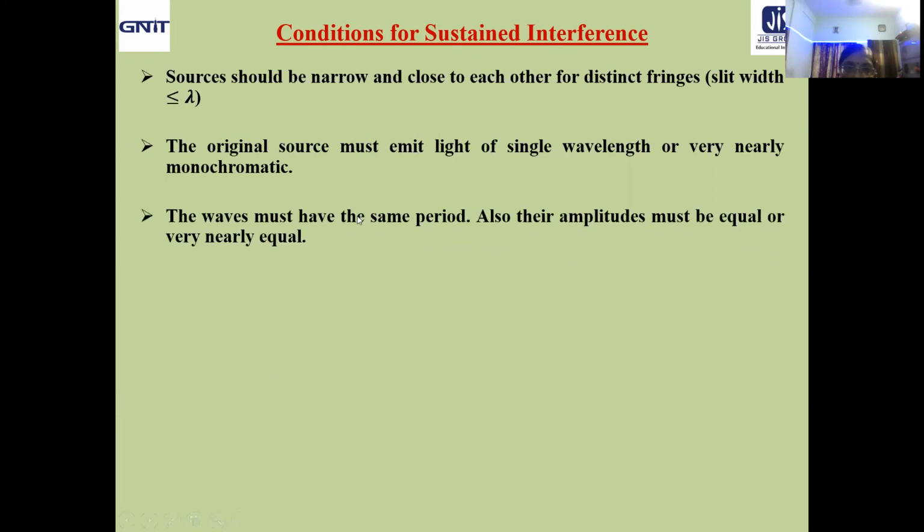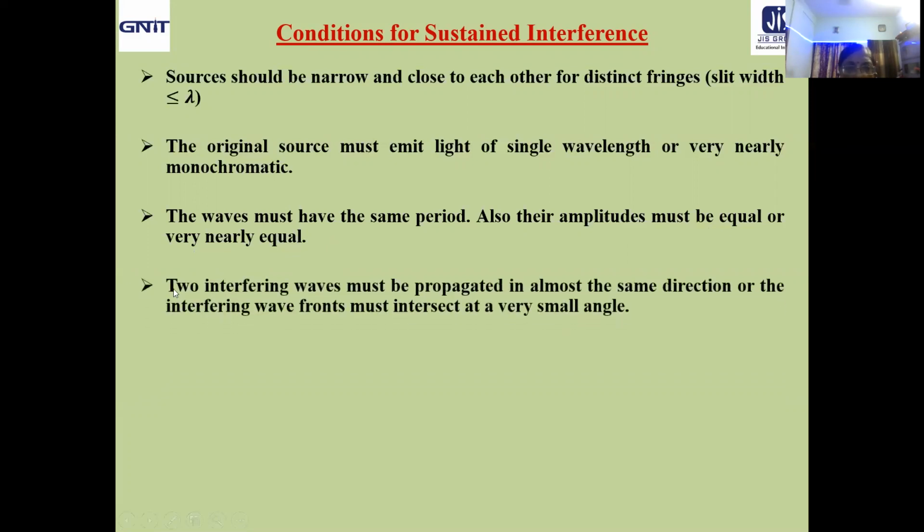The waves must have the same period. Lambda is same means period must be same. Also their amplitudes must be equal or very nearly equal. A little bit of difference, an infinitesimal small change, may be there.